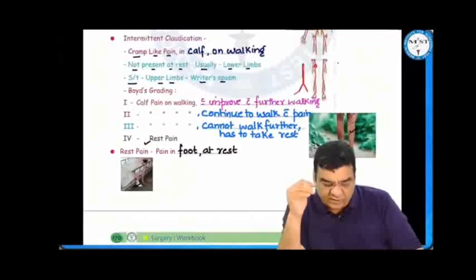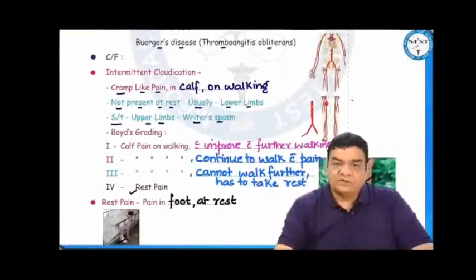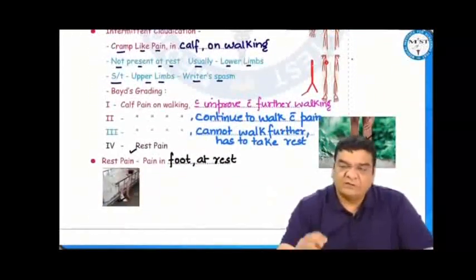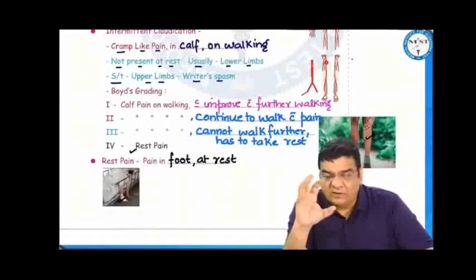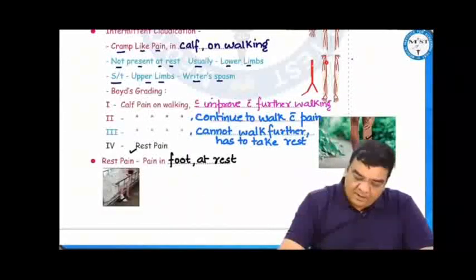Intermittent claudication is a calf pain which occurs on walking. It is not present at rest, usually in the lower limbs. Sometimes it can be felt in the upper limbs. For example, if you have to write at a very fast pace, then your fingers may start paining. That is called writer's spasm. Rest pain is pain in the foot at rest.